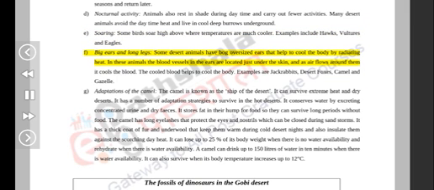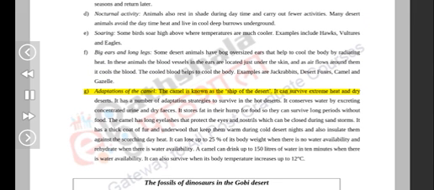F. Big ears and long legs. Some desert animals have oversized ears that help to cool the body by radiating heat. In these animals, the blood vessels in the ears are located just under the skin, and as air flows around them, it cools the blood. The cooled blood helps to cool the body. Examples are jackrabbits, desert foxes, camels and gazelles.